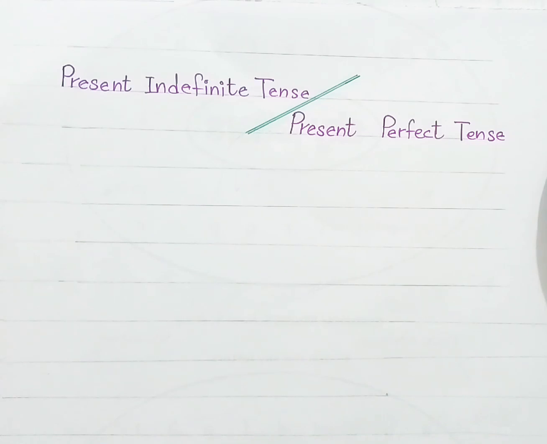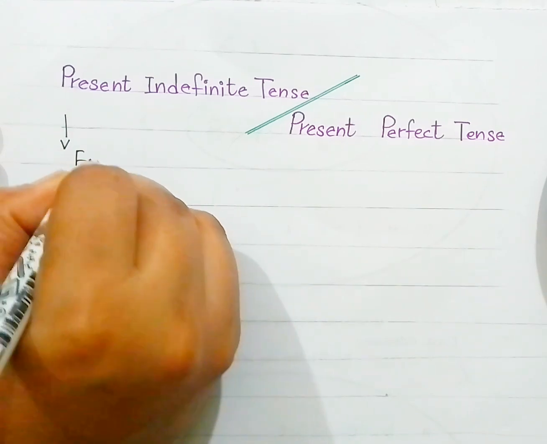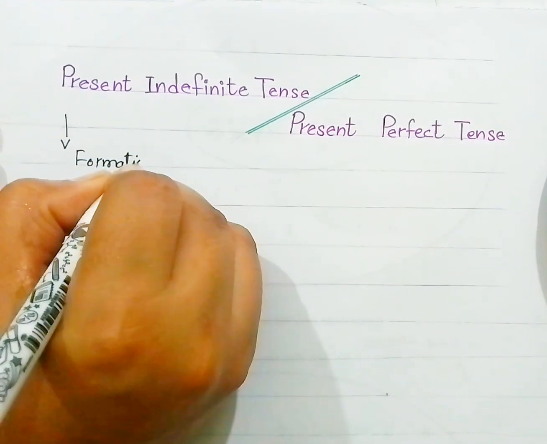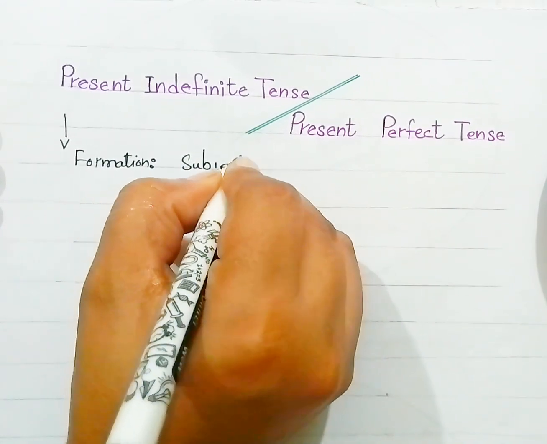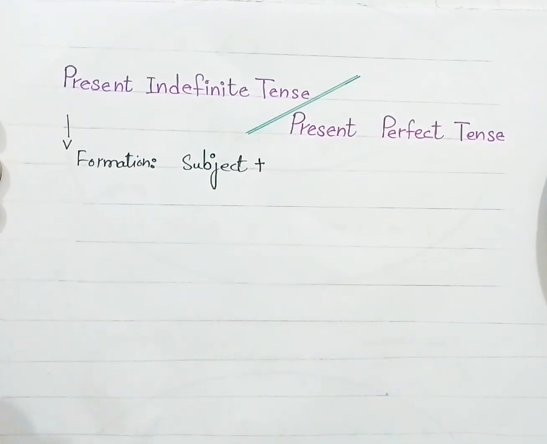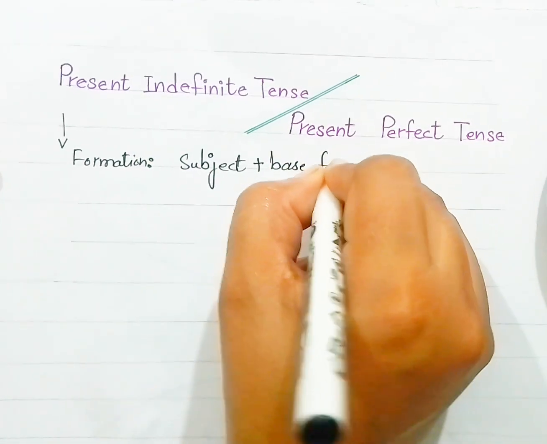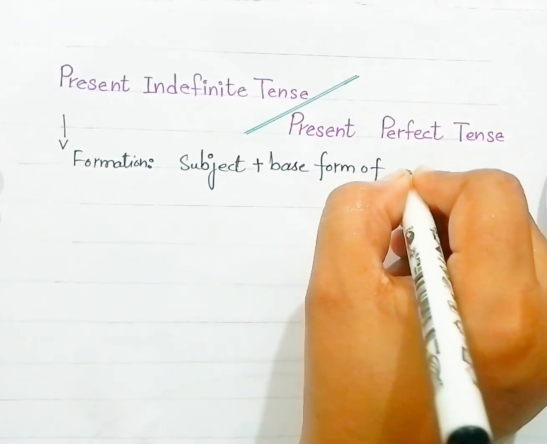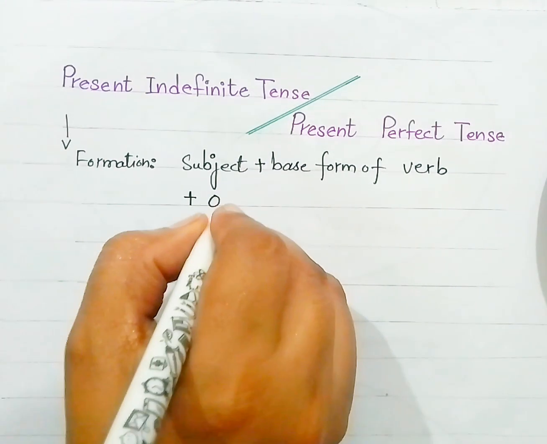So the formation of present indefinite tense is: formation will be subject plus base form of verb plus object or other part of the sentence.